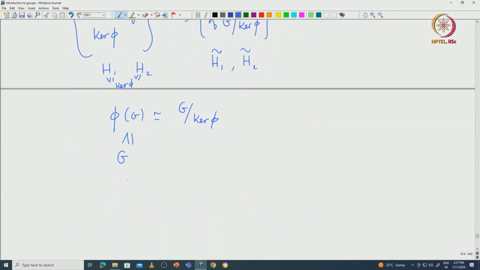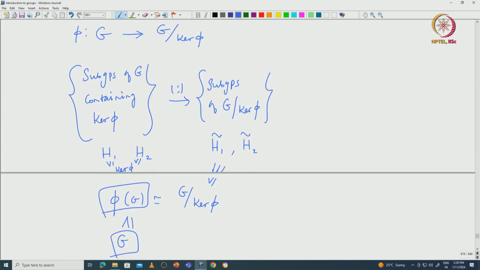So that means if you have two groups in the image G modulo kernel pi, then those two groups are there in pi of G only, which is there in G only. So that tells you that you can't have two subgroups of this pi of G that have order p, because then that would imply that G also has two subgroups of order p. So we don't need to use the lattice isomorphism theorem.